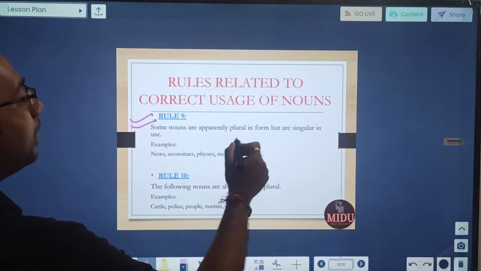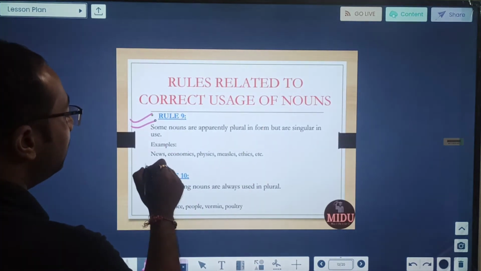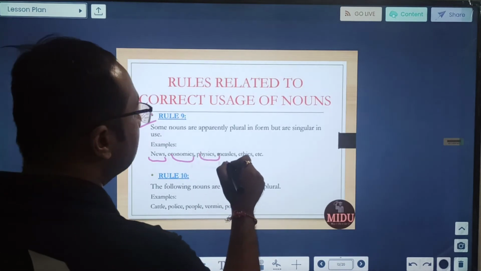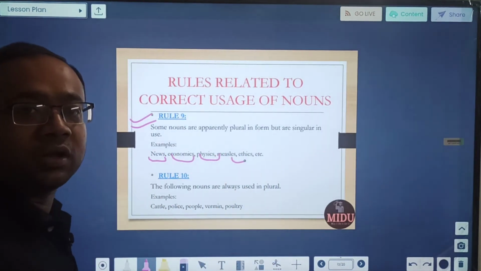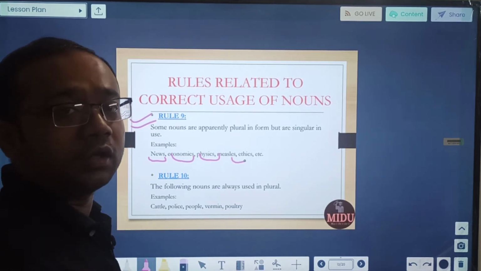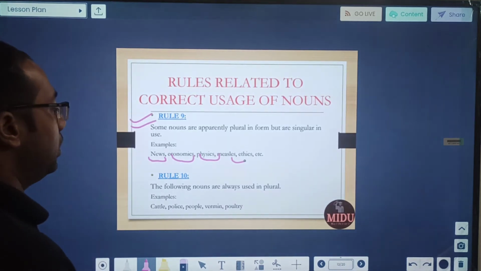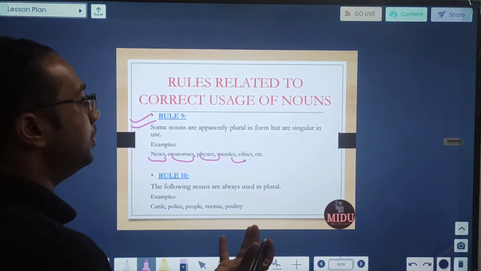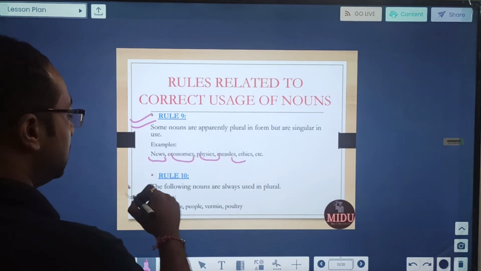Rule number 9. Some nouns are apparently plural in form but singular in use. Okay, see, if you read this: news, economics, physics, measles, ethics, they are plural but they are used as singular. We will not say news are, or you are giving news are there. News is there. Physics, similarly measles, similarly ethics, they are plural in form but singular in usage.